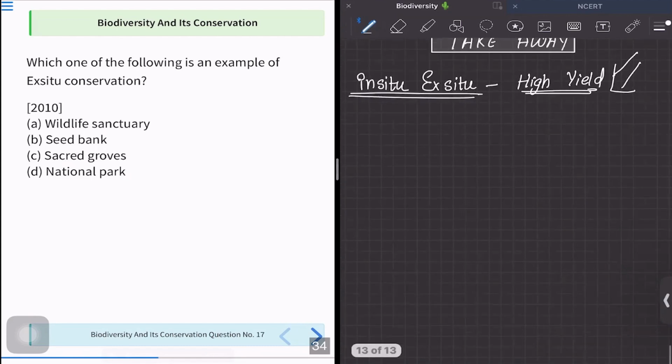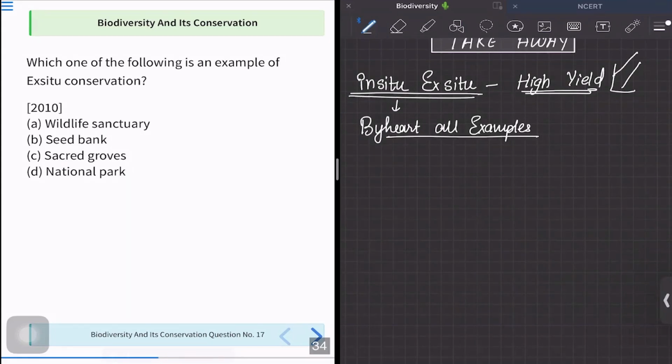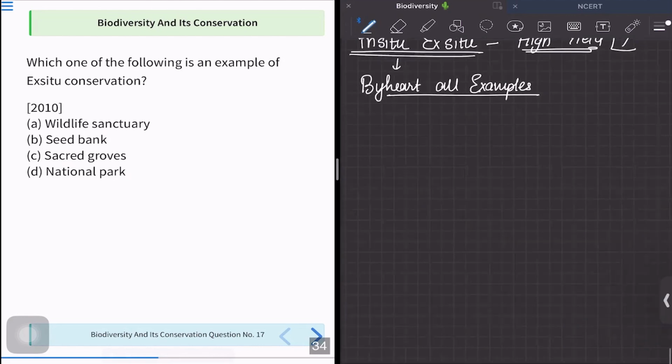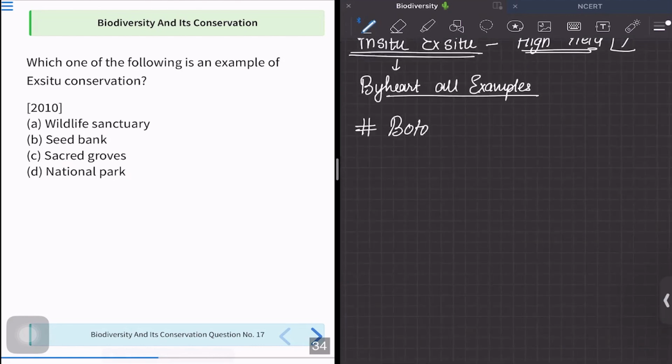According to me, amongst all the things we have discussed, in situ and ex situ is important, and you have to learn all the examples by heart. Now, you will be able to do all the examples, but the common confusion comes about the botanical garden.